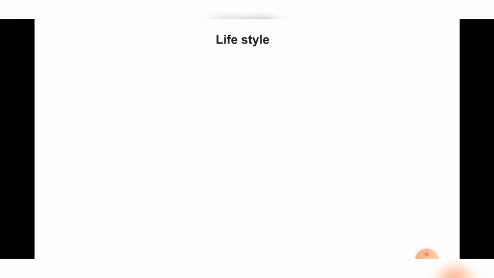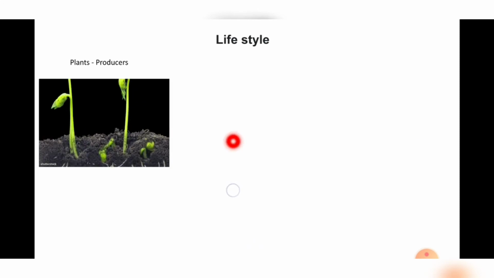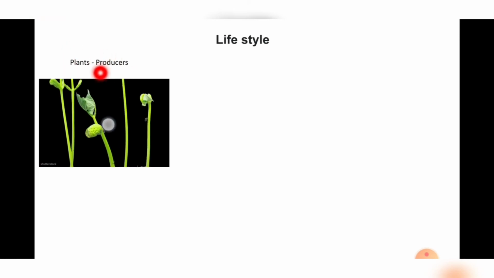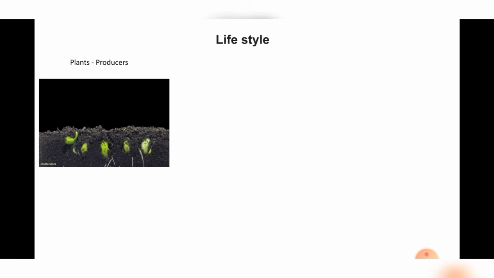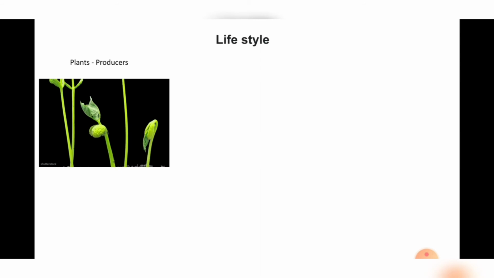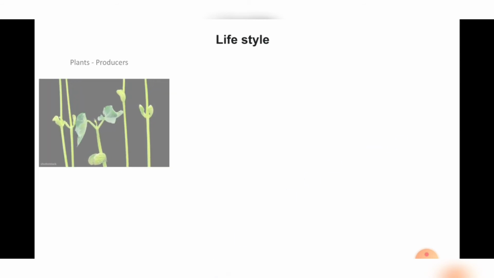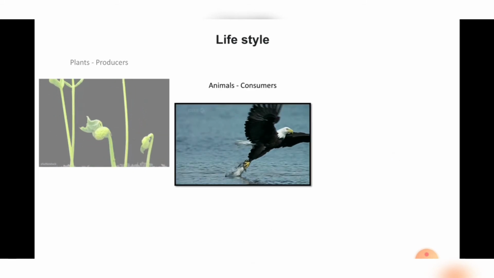Then the next criterion for classification of living organisms is lifestyle, how the living organisms live. Here the first lifestyle category is what? Plant. Plants are producers. Why are plants producers? Because they prepare food for all living organisms present in our environment. And the next one is what? The living organisms who depend on plants. Who depends on plants? Yes, animals.